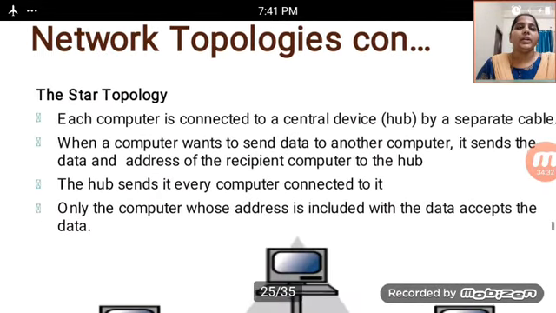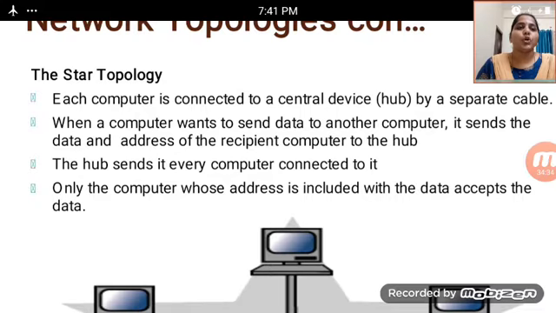After that, the star topology is there. In the star topology, each computer is connected to a central device, which is a hub, by a separate cable. When a computer wants to send data to another computer, it sends the data and the address of the recipient computer to the hub. The hub sends it to every computer connected to it.